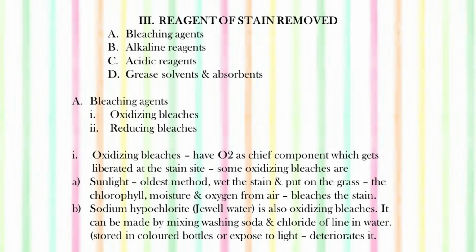So if we have a stain which can be removed by sunlight, we wet the stain and put it on the grass, because the chlorophyll, moisture and oxygen from the air bleach the stain. Then sodium hypochlorite, also known as Javelle water, is also an oxidizing bleach. It can be made by mixing washing soda and chloride of lime in water, and can be stored in colored bottles because it should not be exposed to light. If we keep it in a normal bottle, it will be exposed to the light and it will lose its potency.